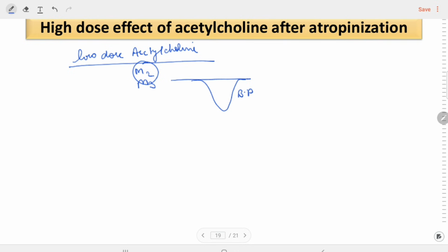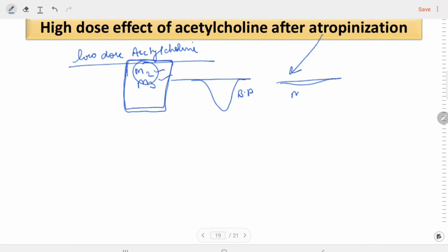But after this, if we give atropine to the patient, what will happen? After giving the atropine, those receptors are going to be blocked, because atropine acts on the muscarinic receptor. Because of the blocking of these receptors, the effect of the M2 and the M3 will be gone, and the BP is trying to normalize.